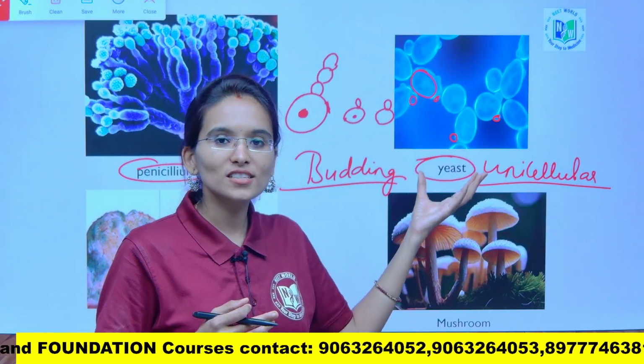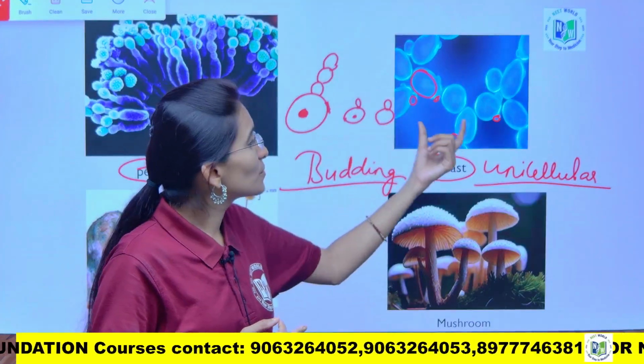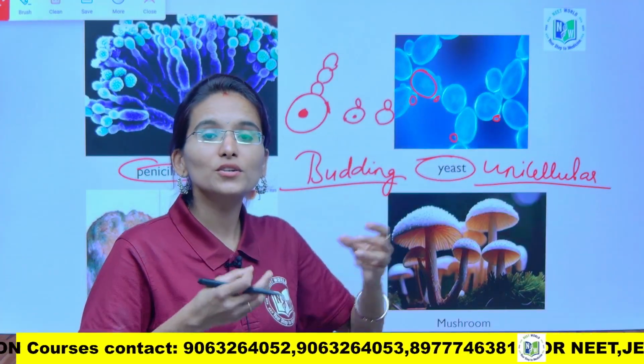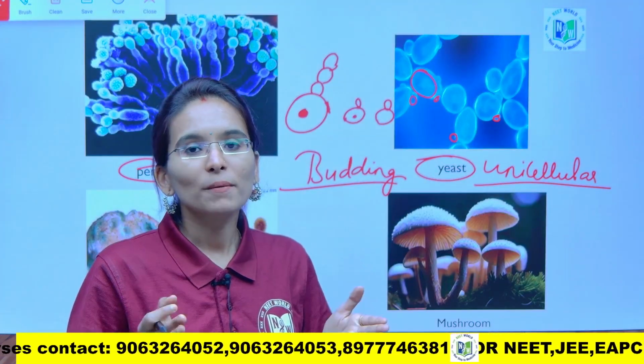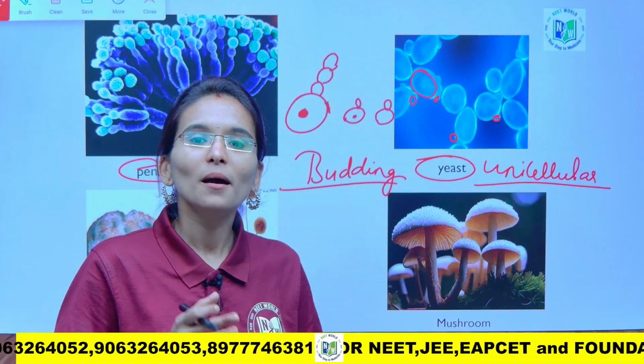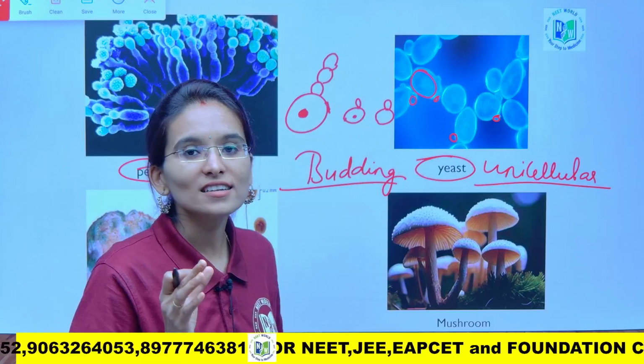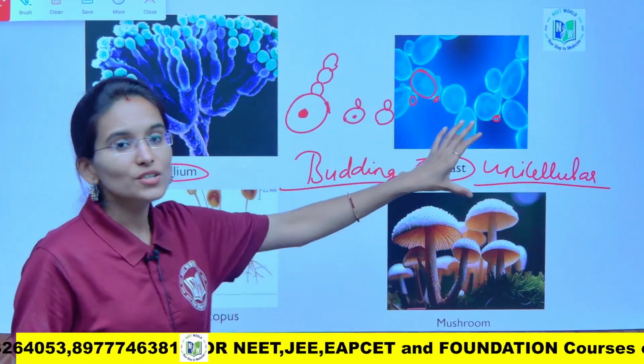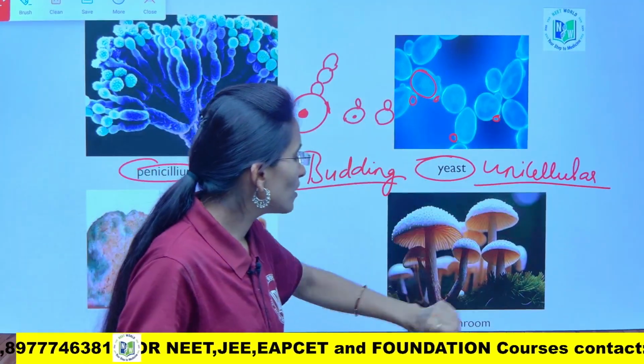Yeast is a unicellular one, and it produces outgrowths called buds. When these buds mature, they detach from the parent body and grow as individual fungi. And next one, mushrooms.